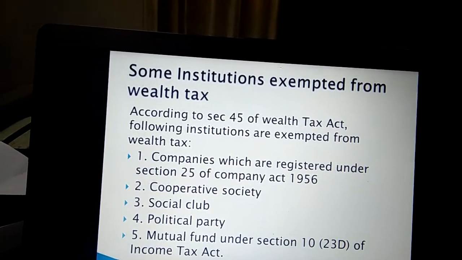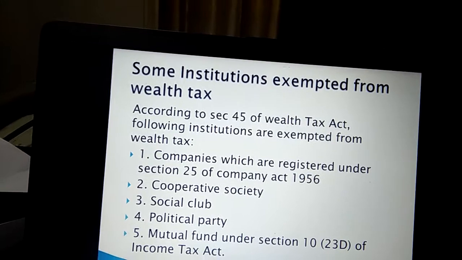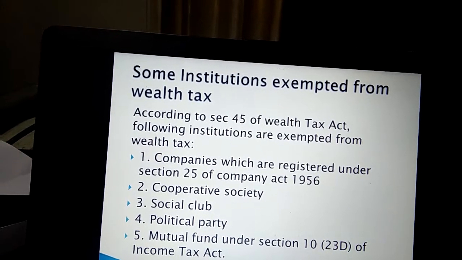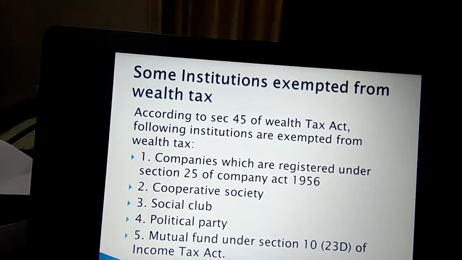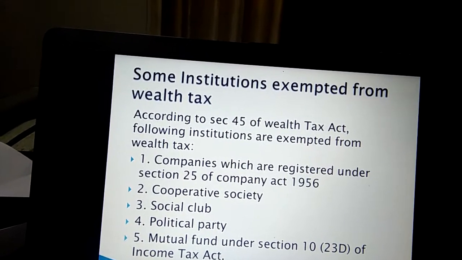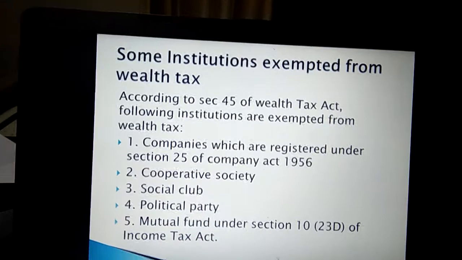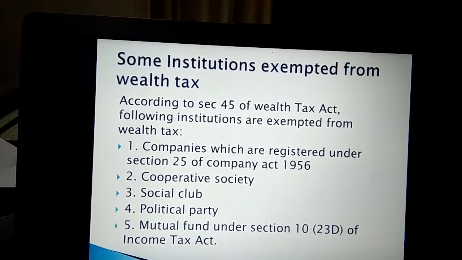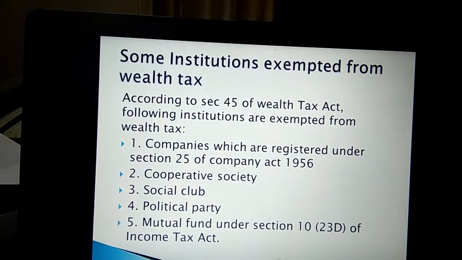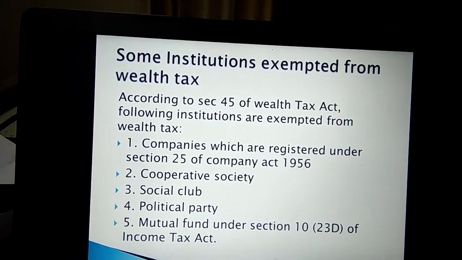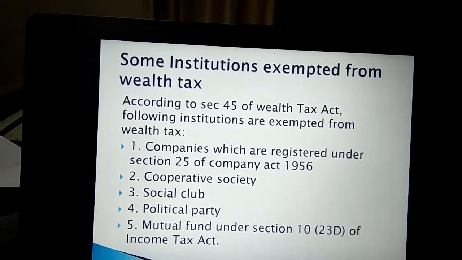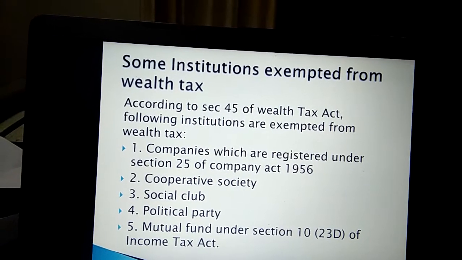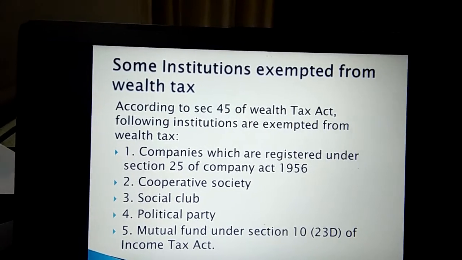Some institutions are exempted from wealth tax. Now, next topic. According to Section 45 of the Wealth Tax Act, the following institutions are exempted from wealth tax. That is, they are not required to pay wealth tax on their wealth. First, companies which are registered under Section 25 of the Companies Act 1956. Second, cooperative society. Third, social club. Fourth, political party. Fifth, mutual fund under Section 10, subsection 23D of the Income Tax Act.